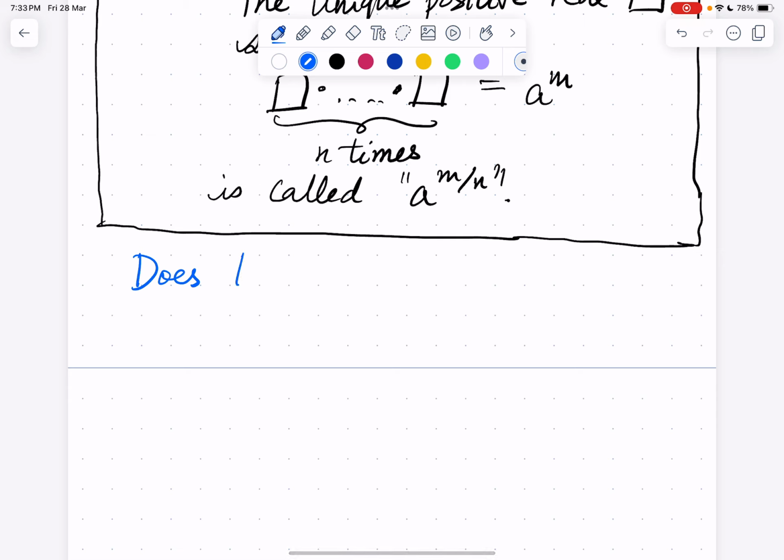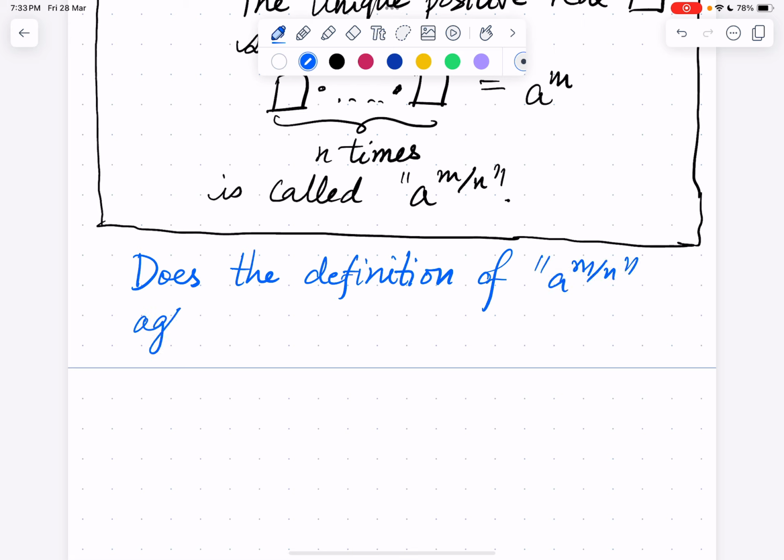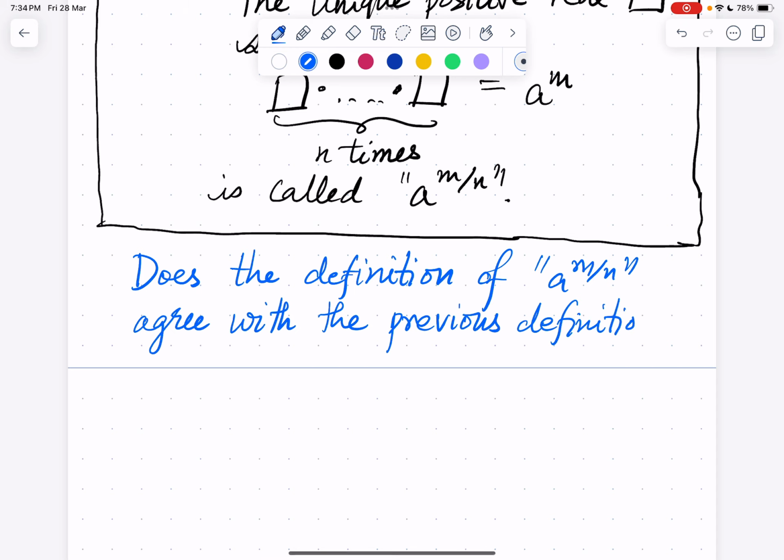So, does the above definition of a power m by n agree with the previous definition of a power 1 by n?